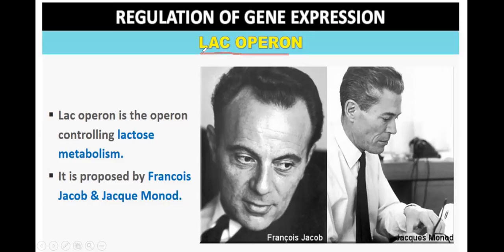Lac stands for lactose; operon means a set of genes. It was proposed by Francois Jacob and Jacques Monod. You can simply remember that Jacob and Monod proposed the lac operon.